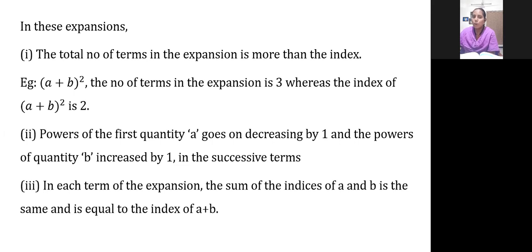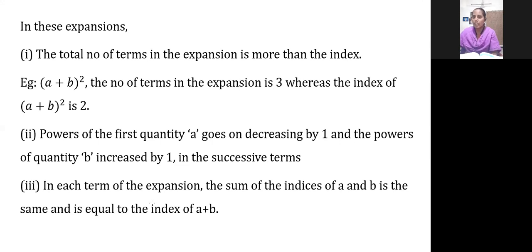If you add the power values of A and B in each term, it will be the same, and it will be equal to the index of A plus B, that is the left hand side. That index value will be equal to the sum of indexes in all the terms on the right hand side. Shall we see how it is?